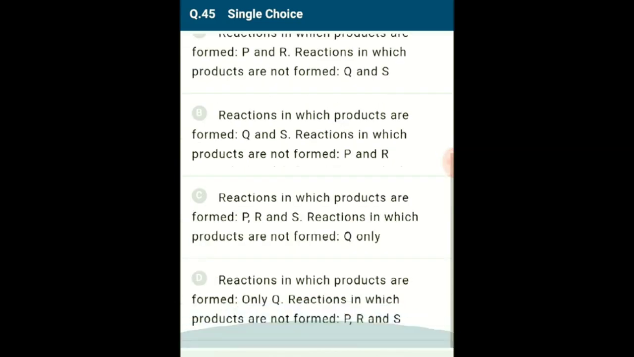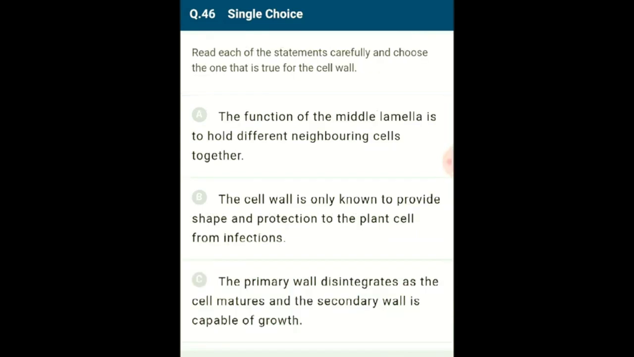So, the answer for this question is option D. A reaction in which products are formed, only Q; reactions in which products are not formed, P, R and S. So, the correct option is D. Question number 46. Read each of the statements carefully and choose the one that is true for the cell wall.